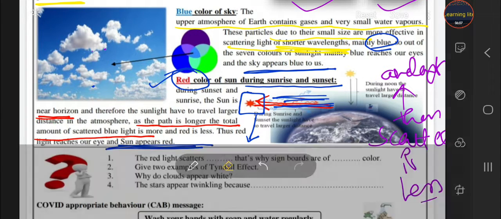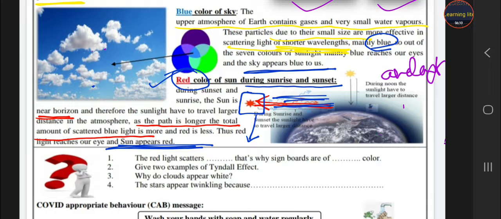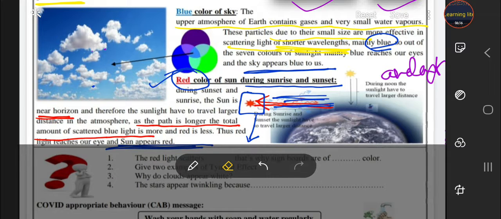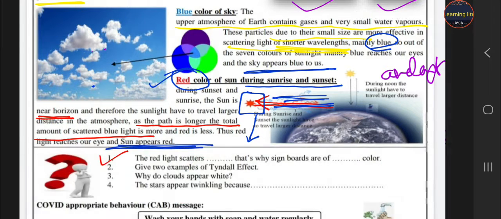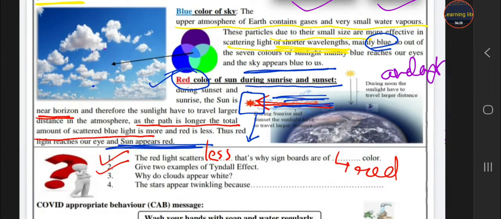Okay. Now do the exercise. First, red light scatters dash. Red light scatters very little, so signboards are made of red color. Second, give two examples of the Tyndall effect.